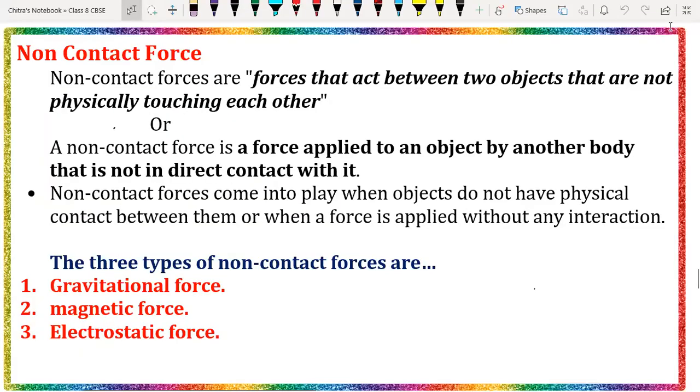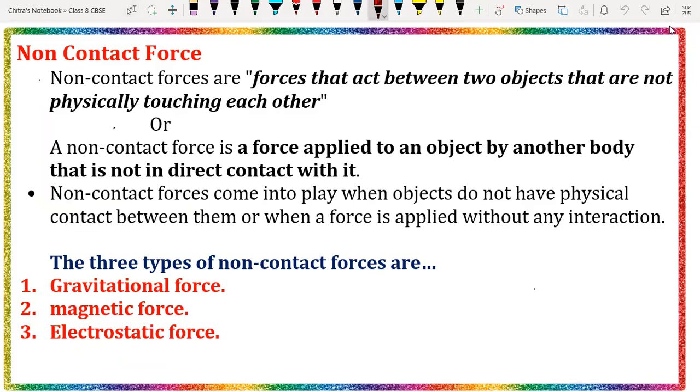So students, we are going to understand what is the non-contact force. It is the force working between any two objects that are not in contact with each other. They are not physically touching each other, and if a force is working between them, then that force will be called a non-contact force. Is it? Yes. Okay. So what is non-contact force?